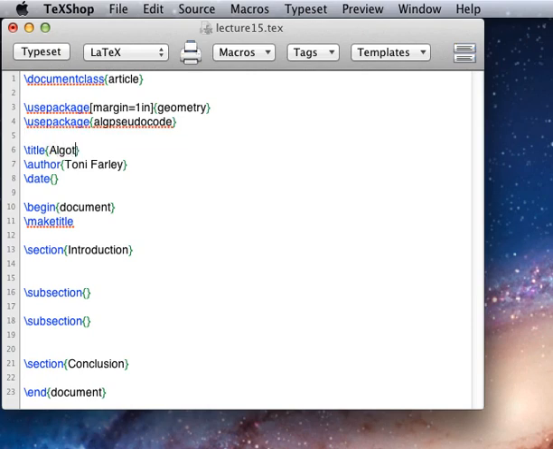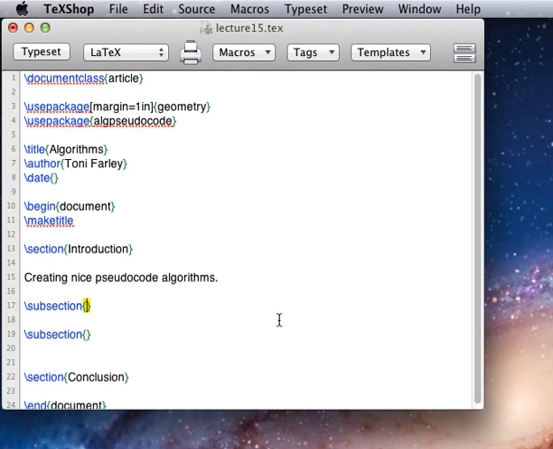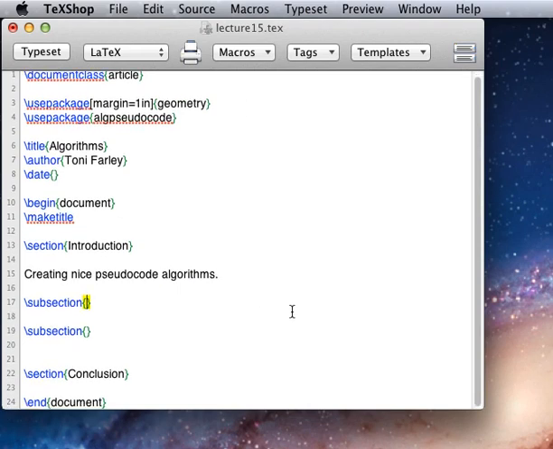My title will be Algorithms. And here I just want to do a brief introduction to creating nice pseudocode algorithms. Now there are a number of different ways you can create algorithms in LaTeX and a number of different packages, so I just picked one that I thought was pretty easy to learn and actually looks quite nice and easy to read in the LaTeX environment.